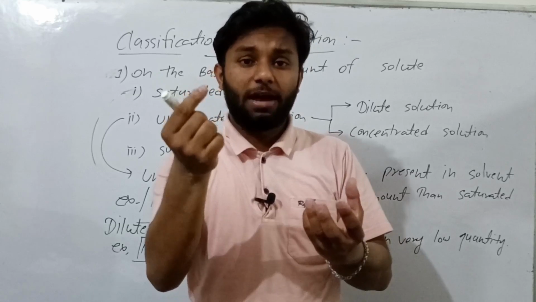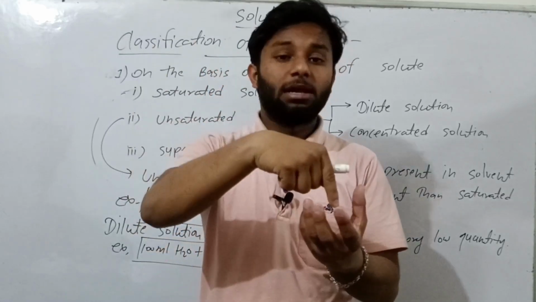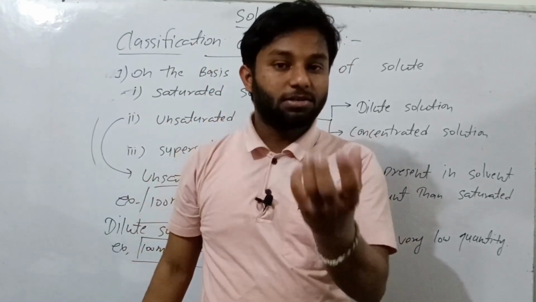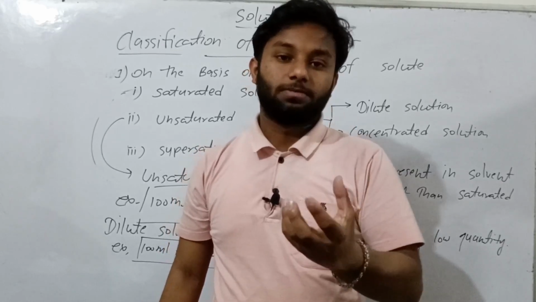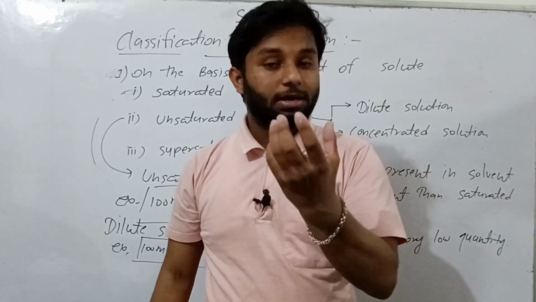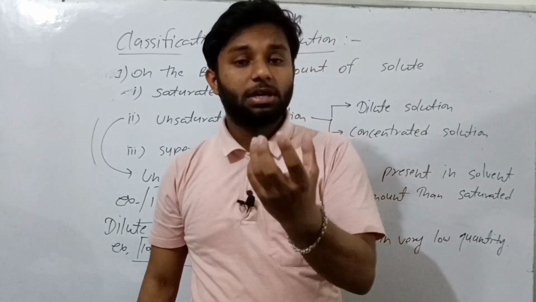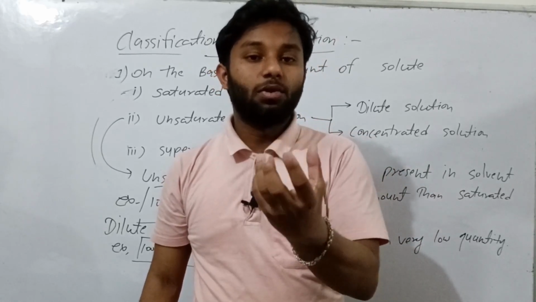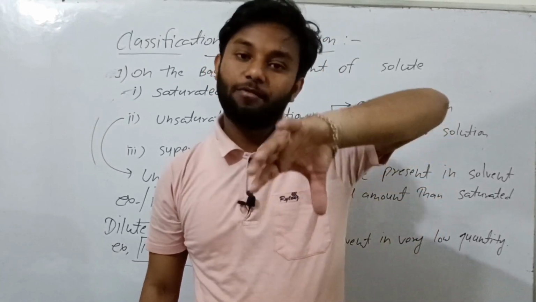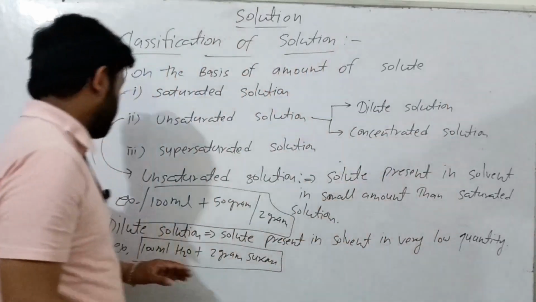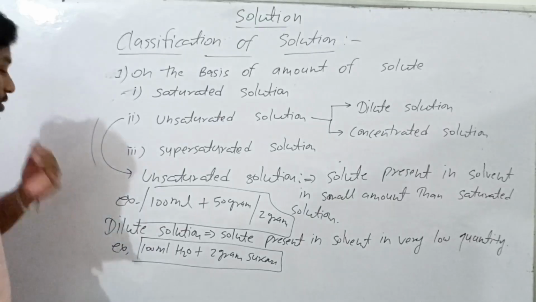When you make a solution like that, it is known as a dilute solution. A dilute solution is a type of solution in which the amount of solute is very low, meaning solute present in solvent in a very low quantity.